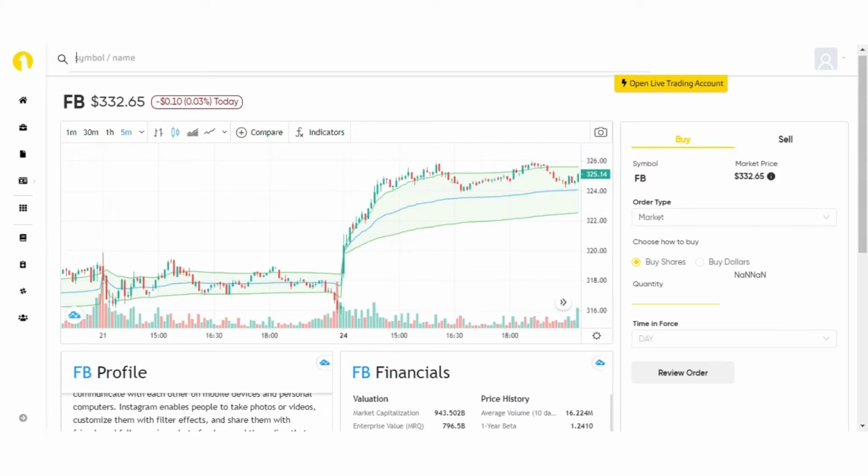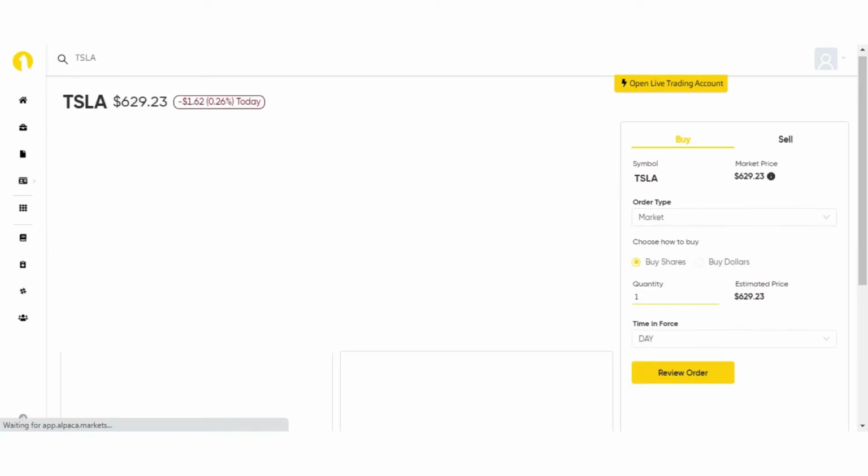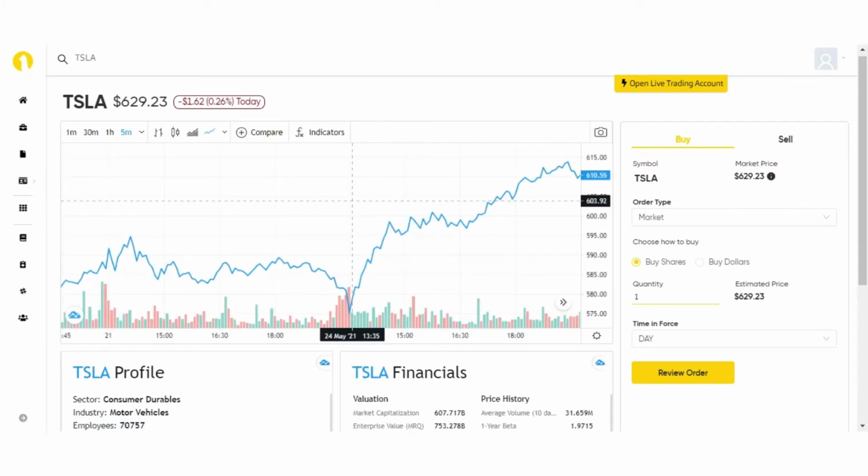You can also search for different company stocks, like let's search for Tesla stock. You see it gives information about the company, like its financial activities, margin, dividend, all those things.